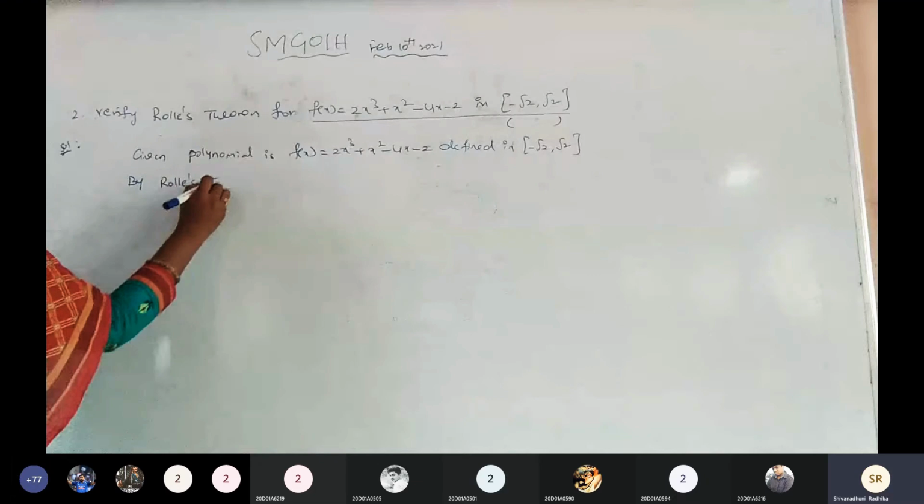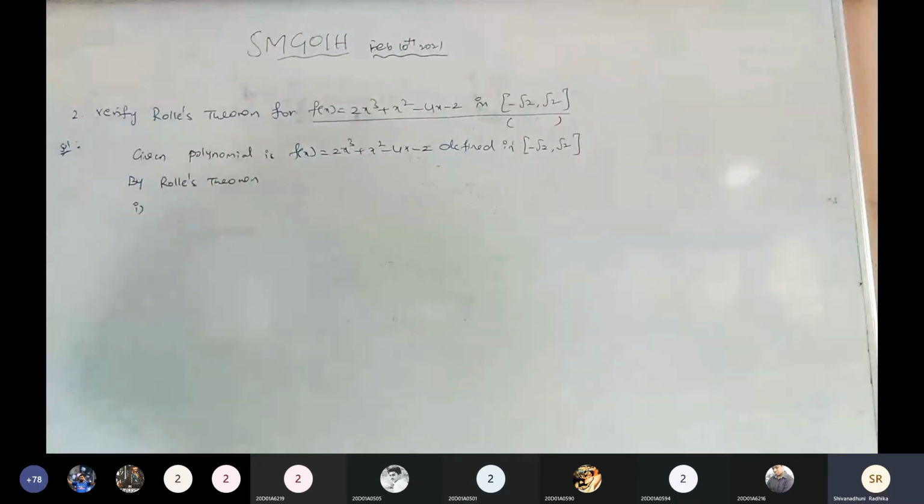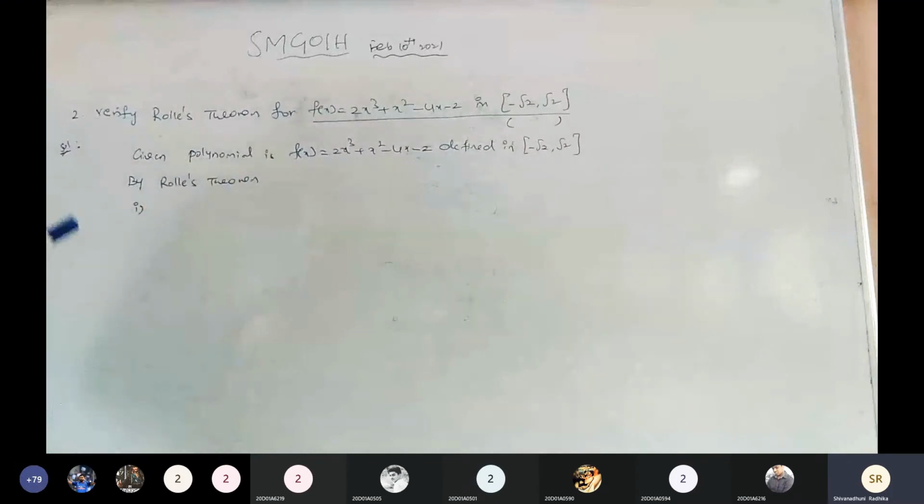By Rolle's theorem statement, what is the first condition? We need to check whether the given function is a continuous function or not. Is it clear? What is the definition of a continuous function? Yesterday I explained clearly. What is the continuous function? Tell me.